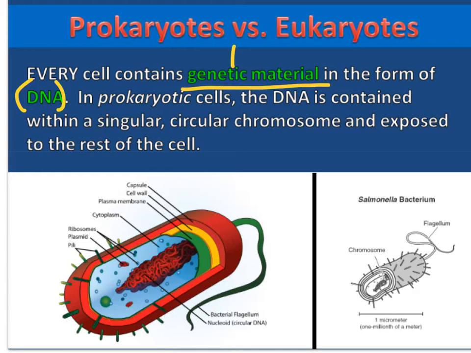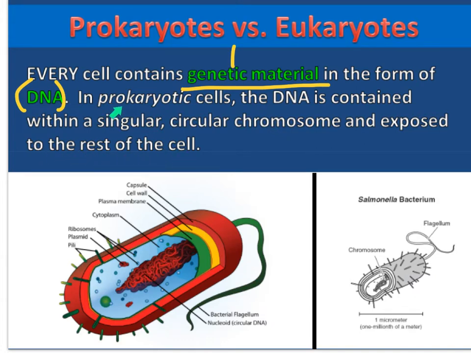So for a little refresher, eukaryotic cells, remember, eukaryotic cells do have a nucleus. Prokaryotic cells, no, they do not have a nucleus. So in the prokaryotic cells, the DNA is contained within a singular circular chromosome and exposed to the rest of the cell.